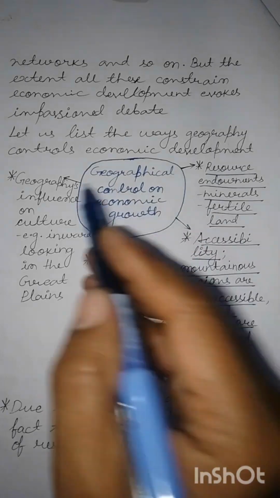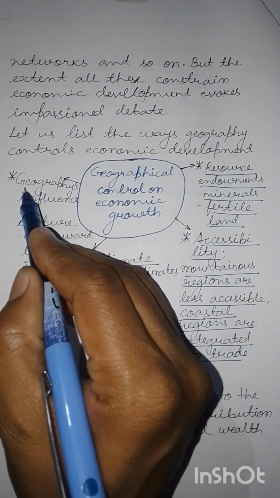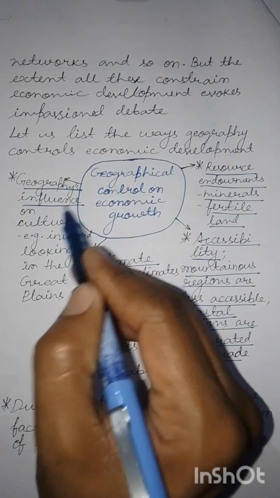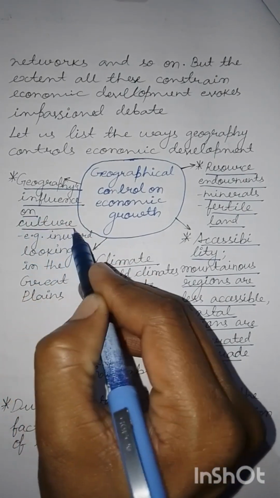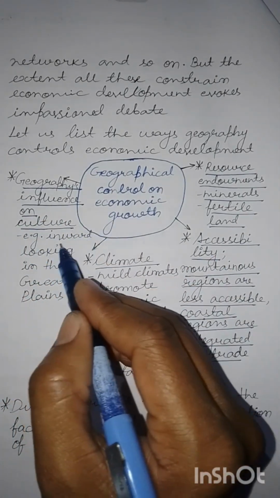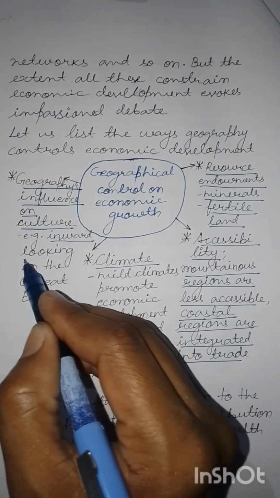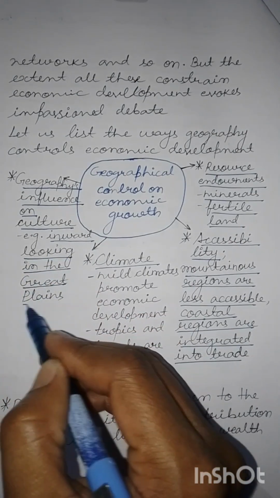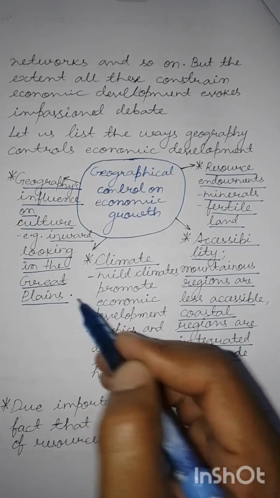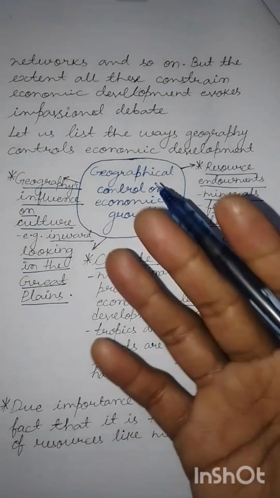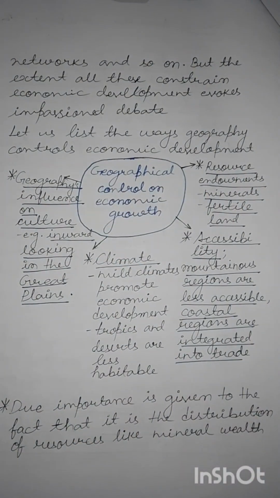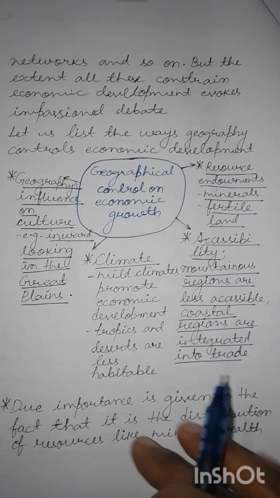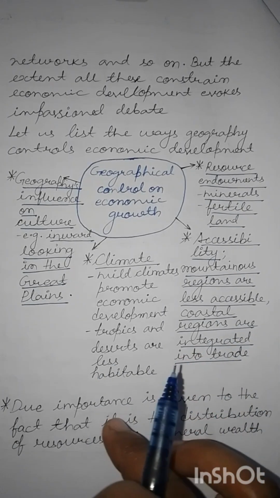Then there is this interesting idea that geography influences the culture of a people. For example, it is often argued that people in the northern plains of India are inward looking. In the great plains of India, people are inward looking because they are so isolated from other people. Now taking up these points in detail.